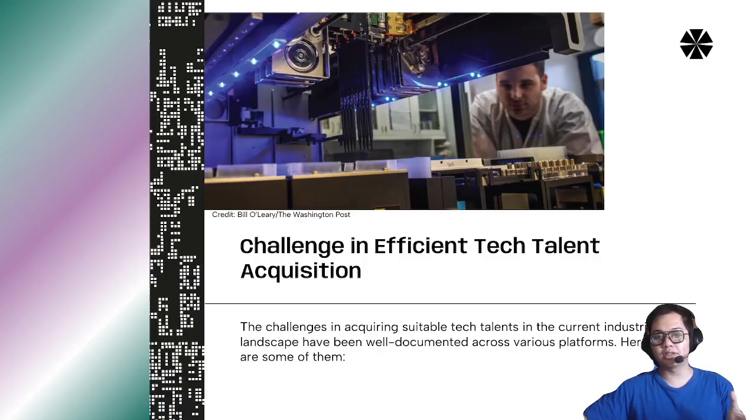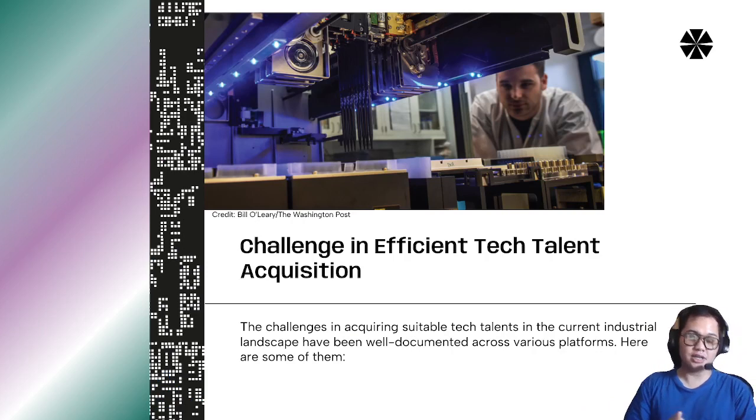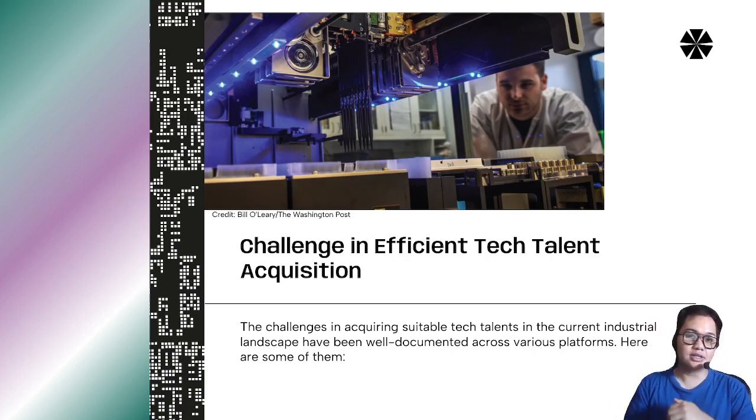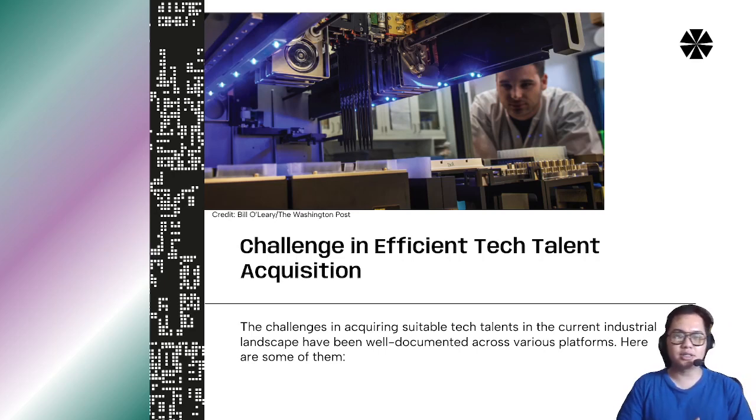Okay, let's go to number one, the problem breakdown, where we identify the gap in efficient tech talent acquisitions. The challenge we are trying to face is the inefficient tech talent acquisitions. The challenges in acquiring suitable tech talents in the current industrial landscape have been well documented across various platforms. Here are some of them.